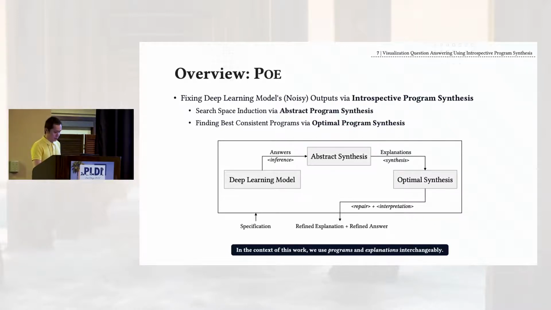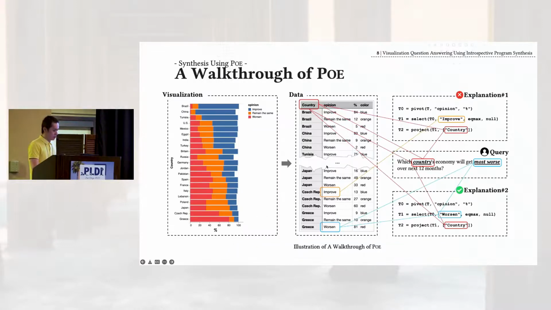And the next module is called the optimal synthesis module. In this module, we define the consistency metrics between the elements in visualization language units in the query and production rules in the explanation program, and encode them into concrete programs as a max SMT problem, which can be handled by solvers. So in the rest of this talk, I'll use explanation and programs interchangeably.